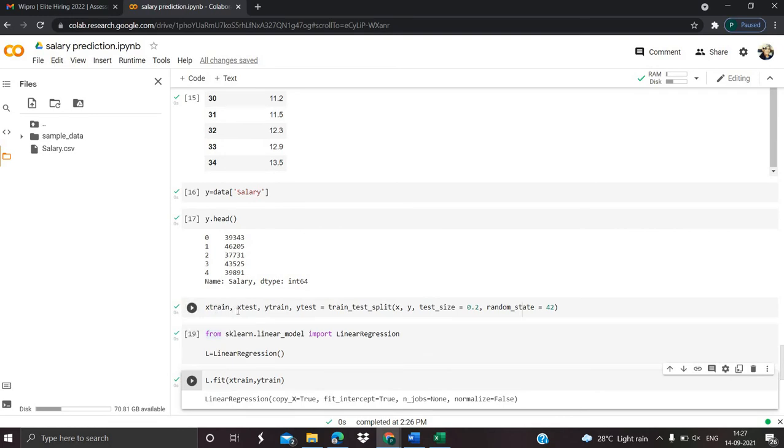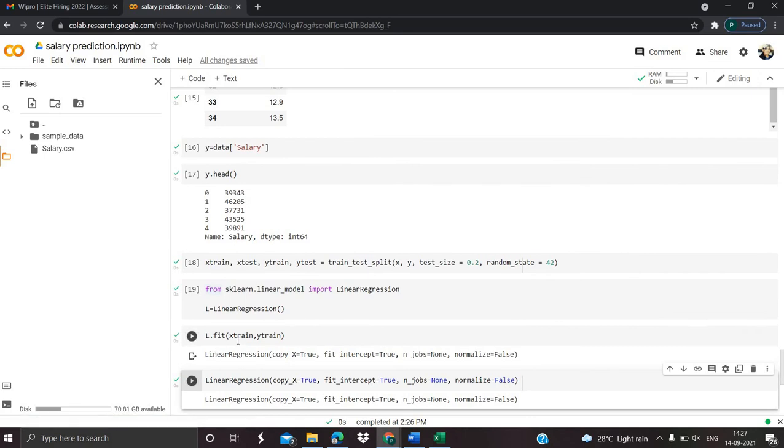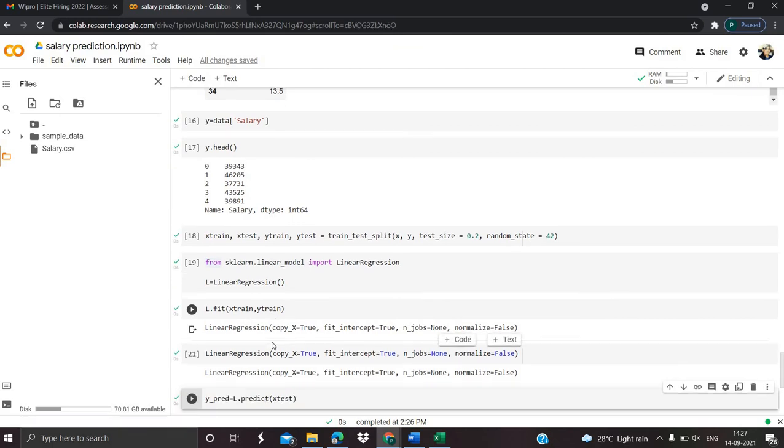X_train, X_test, y_train, y_test is used for the splitting of the data. And here we have used our model, that is the linear regression algorithm I have used in my project. Next step is lr.fit with X_train and y_train, which will train the data.